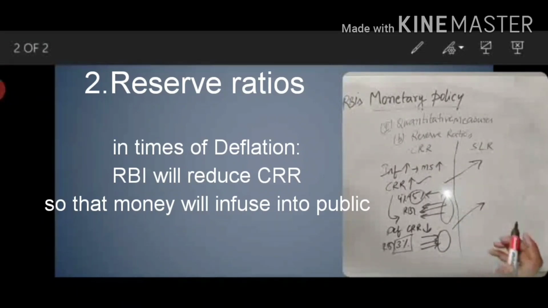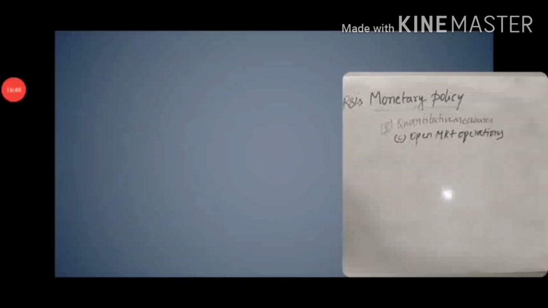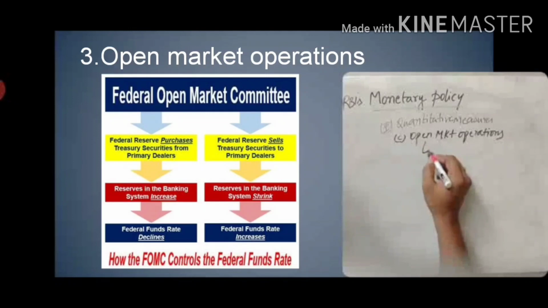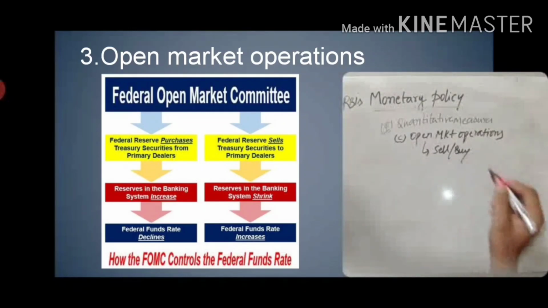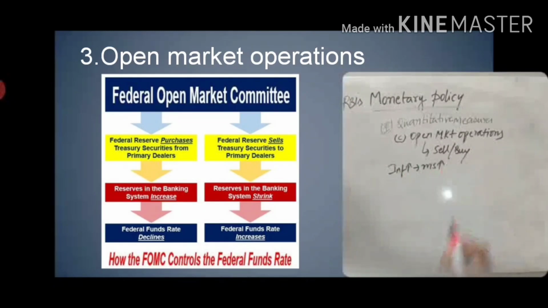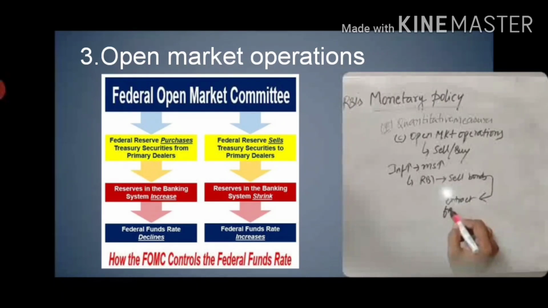Next we will discuss the third category, open market operations. Here RBI uses a tool called open market operations. Under open market operations, RBI will sell or buy government bonds. For example, in times of inflation, the money supply will be excess in the public, so it has to be sucked from the public. So the RBI will sell bonds to the public and extract money from the public.